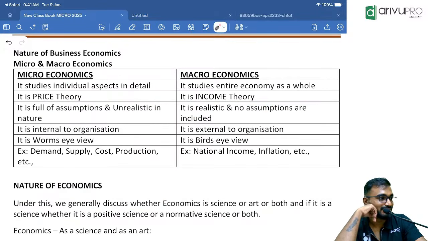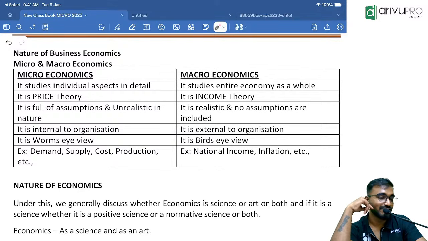Microeconomics assumes macroeconomic variance as constant, whereas macroeconomics assumes microeconomic variance as constant. Okay. See, there are technically three differences. If you understand these three differences, done.